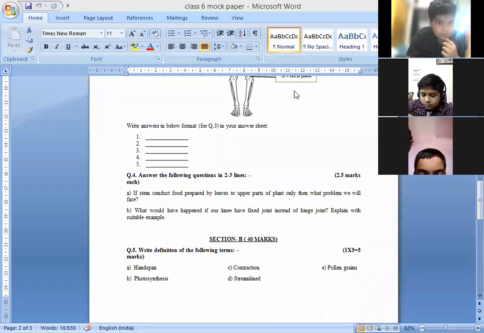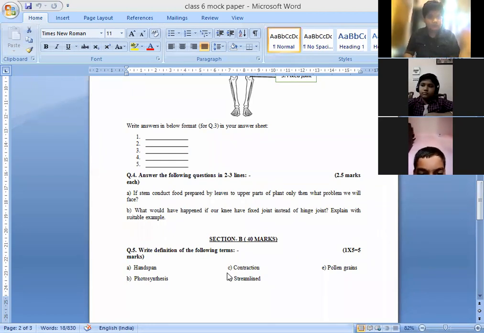Okay. Next, you have to define the following terms: handspan, contraction, pollen grains, photosynthesis, streamlined. So can I have the definitions of these terms? Which definition can you tell? Give me the answer.